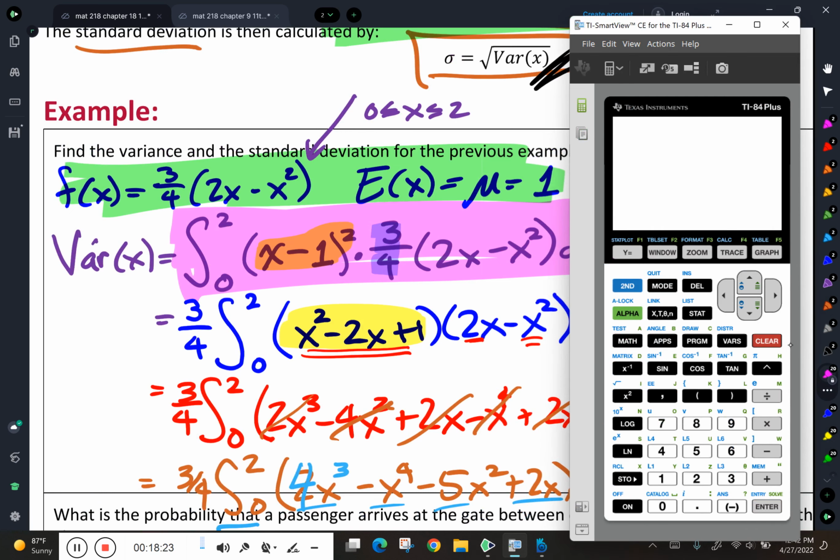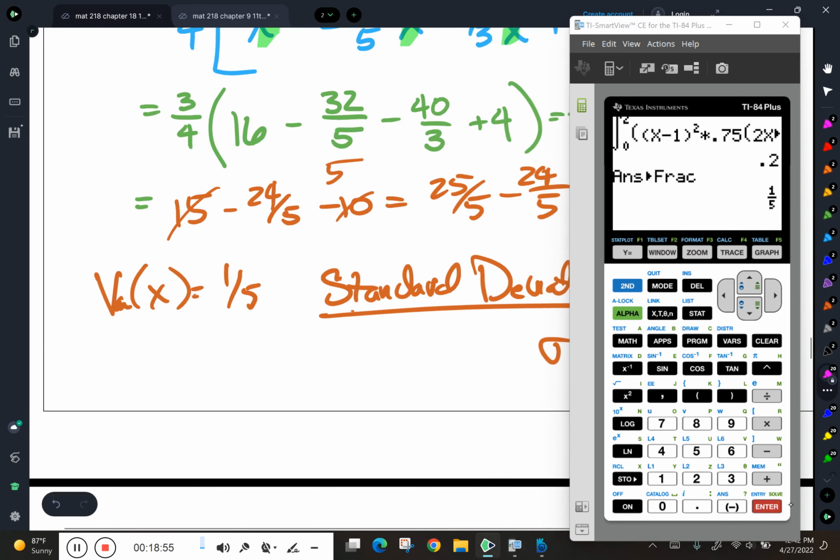Let's see. I need to do an integration. Lower limit is 0, upper limit is 2. My integrand is going to be the quantity x minus 1, that quantity squared, times 3/4, which is 0.75, times 2x minus x squared, close those parentheses, and I'm doing this with respect to x. And I get 1/5. And that was exactly what we got by hand down here. We got the 1/5. And then we're going to take the square root of that.